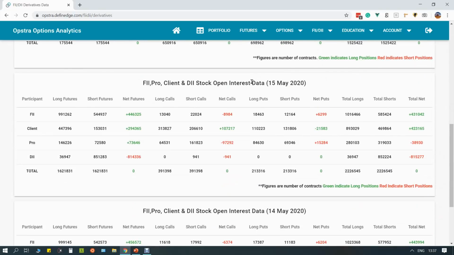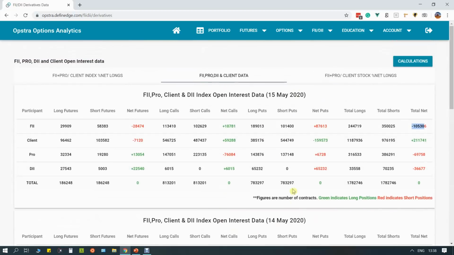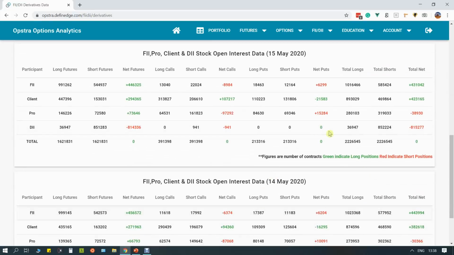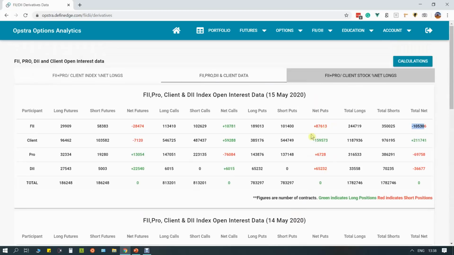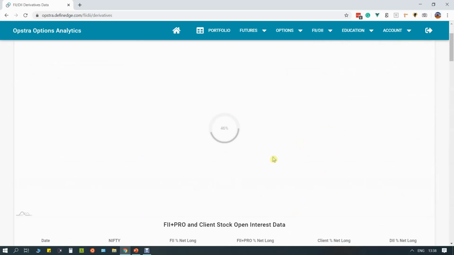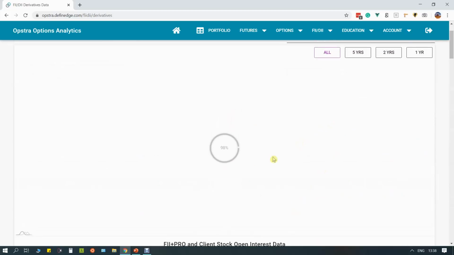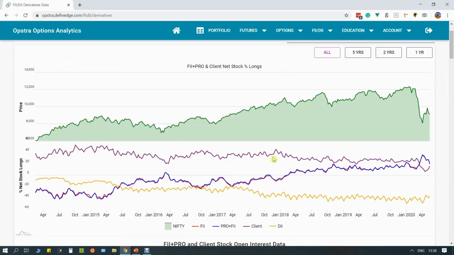And similarly, there is also stock open interest data. So the above two are index open interest data. Similarly, you have stock open interest data, and we have done the same analysis for the stock open interest data, stock percentage net longs.